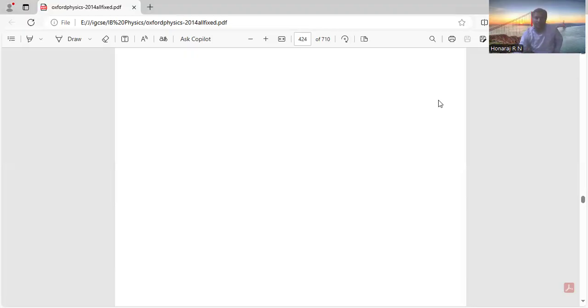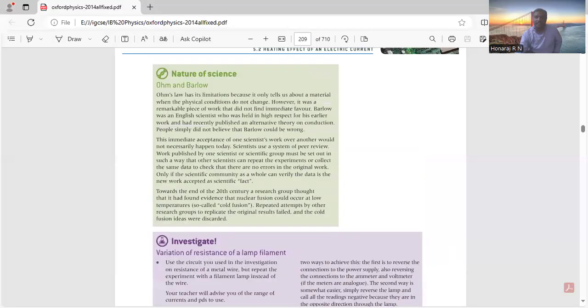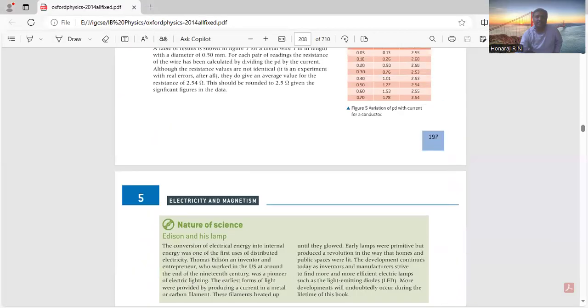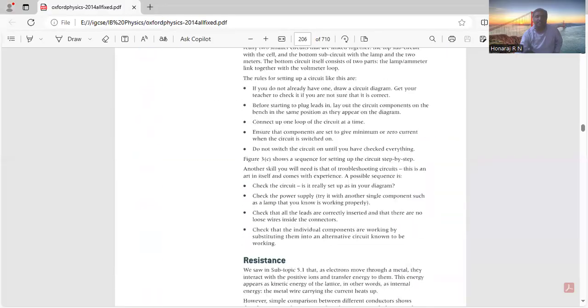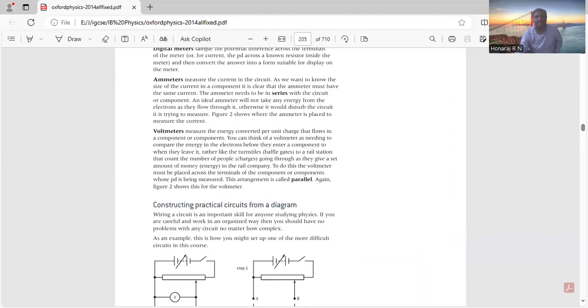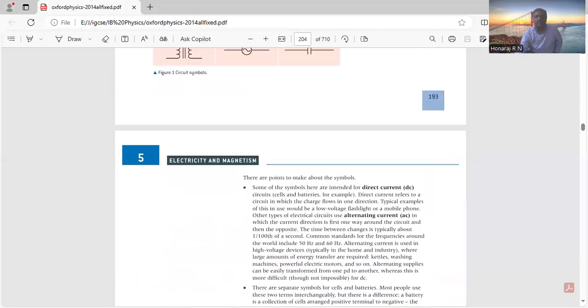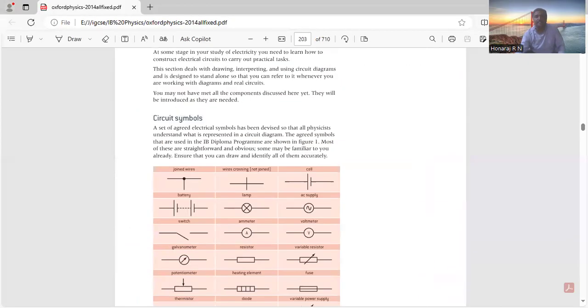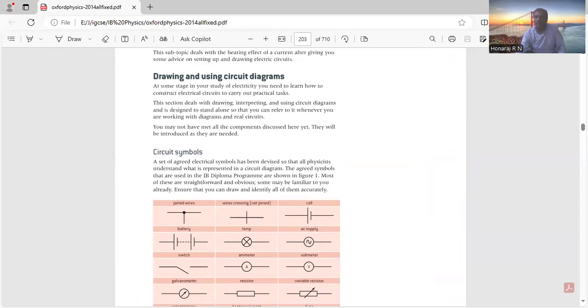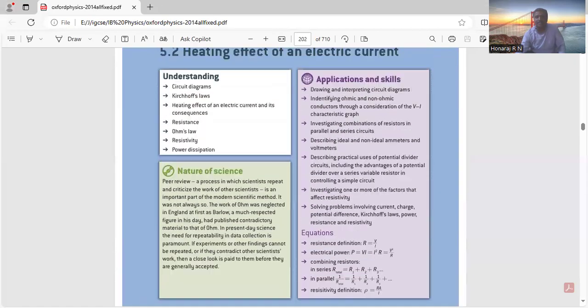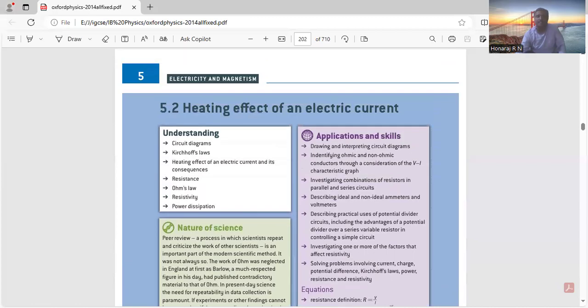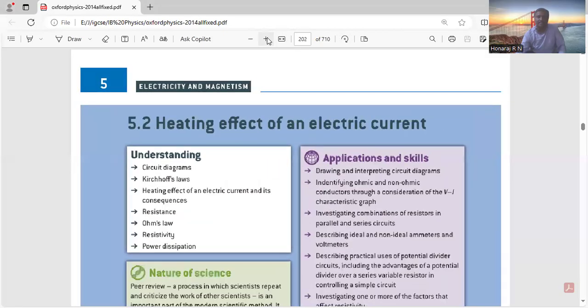Let me open. Yeah, I just share the screen back. Now you can easily see the first concept in your IB. They start with series, ammeters, voltmeters only. As I told, the symbols are the beginning part of our discussion. But actually, when we come to the chapter on current, electricity, and magnetism, I just increase the size.